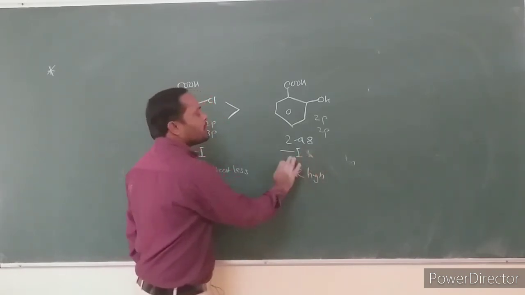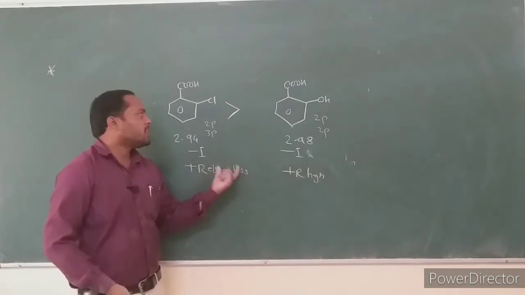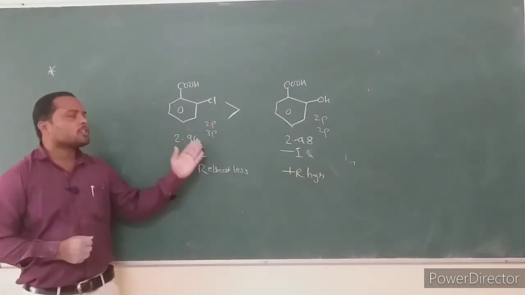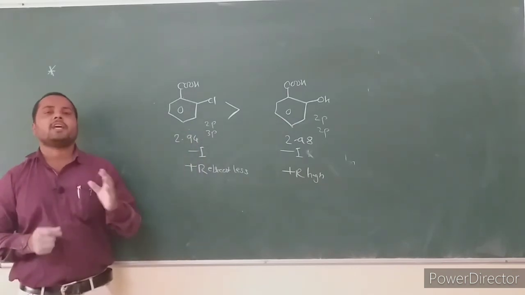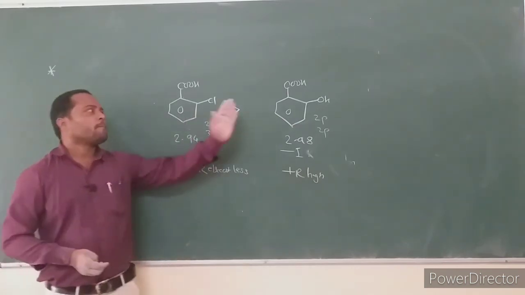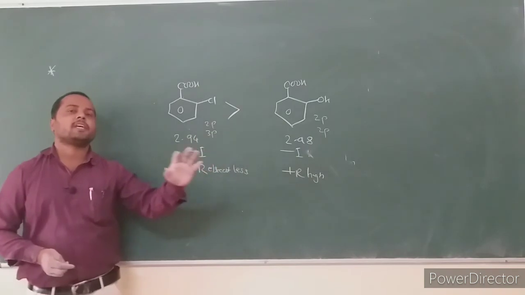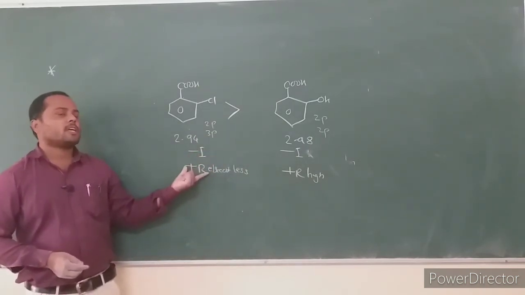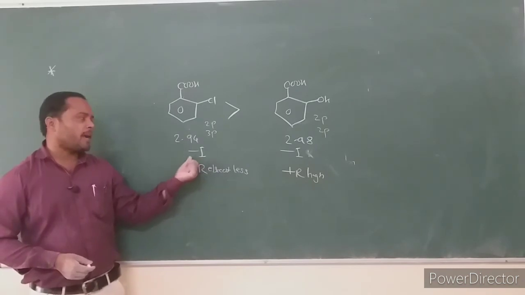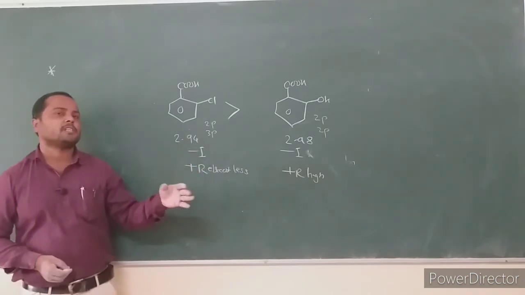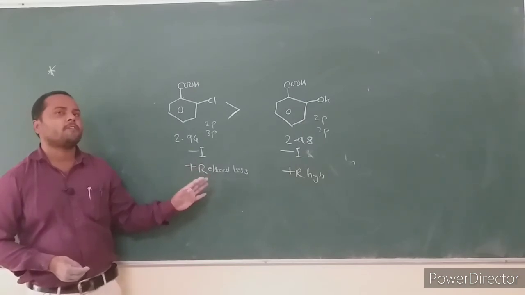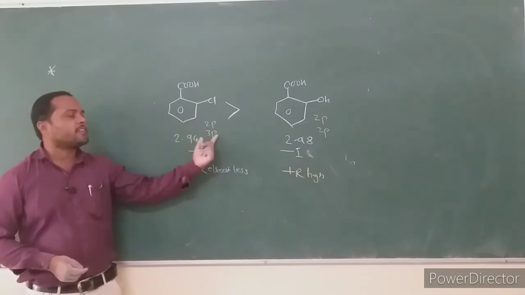Minus I effect is also present. But in case of orthochloro and orthohydroxybenzoic acid, orthochlorobenzoic acid is stronger because the inductive minus I effect is present in both cases, but in the chloro case plus R effect operates less effectively due to orbitals having different sizes.